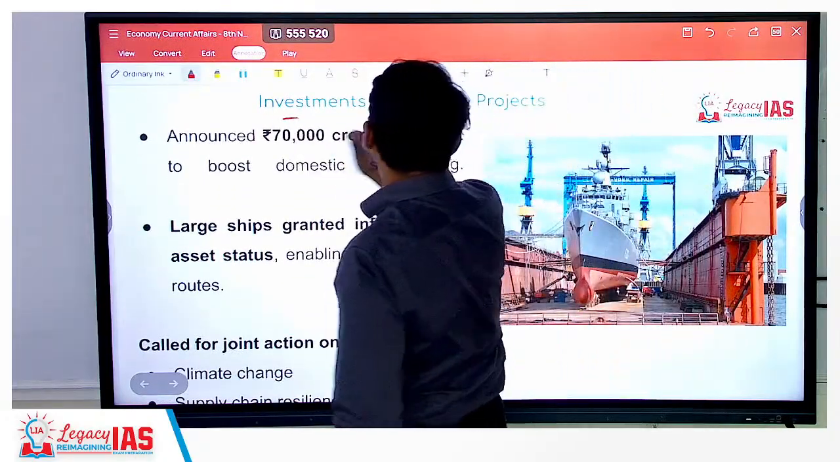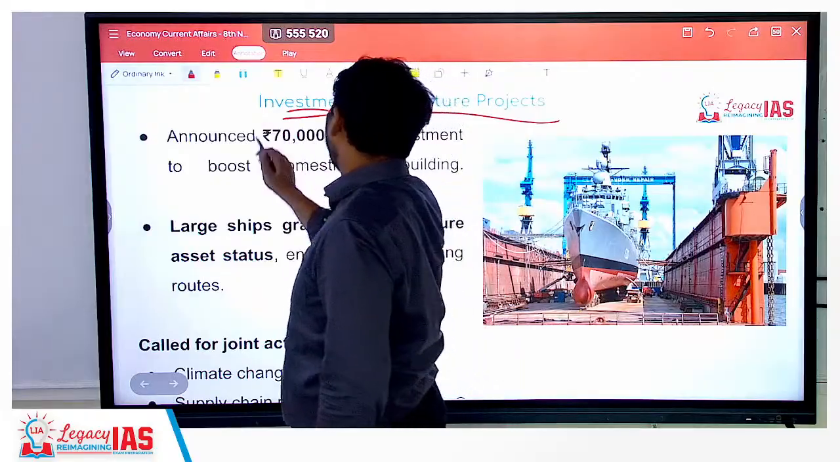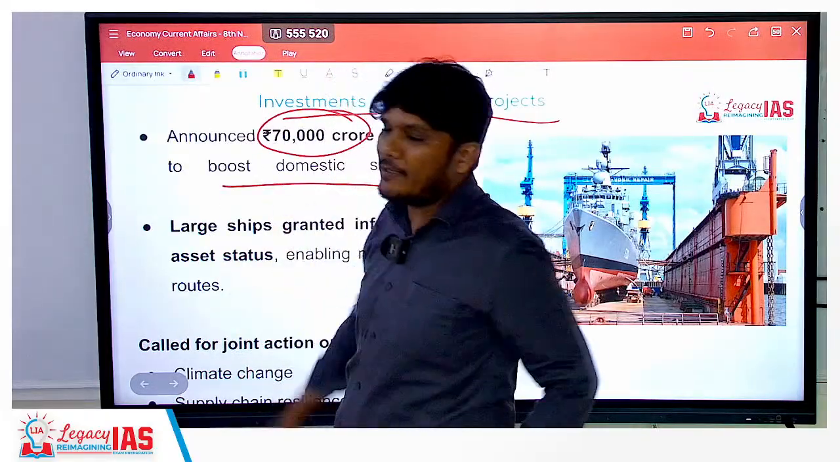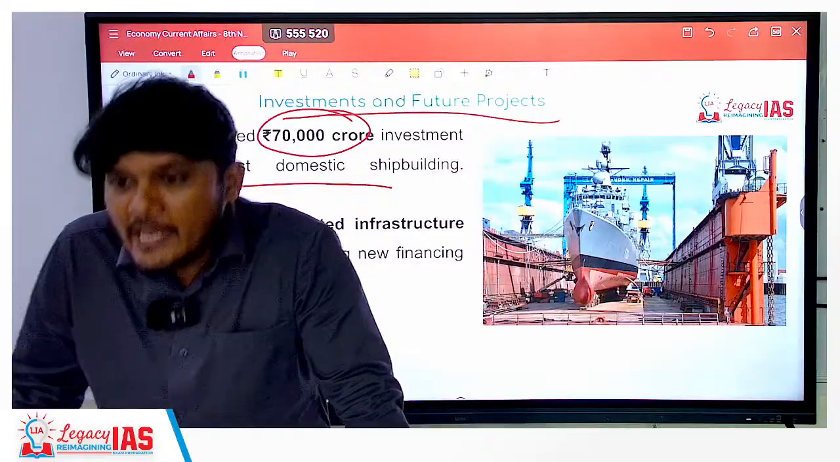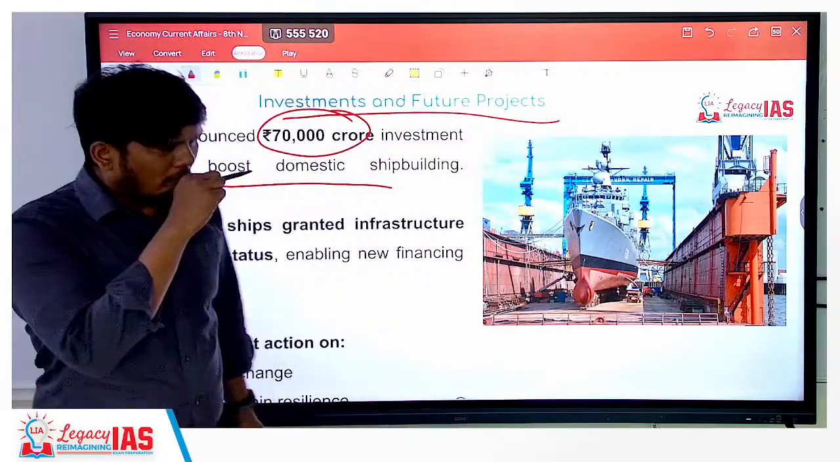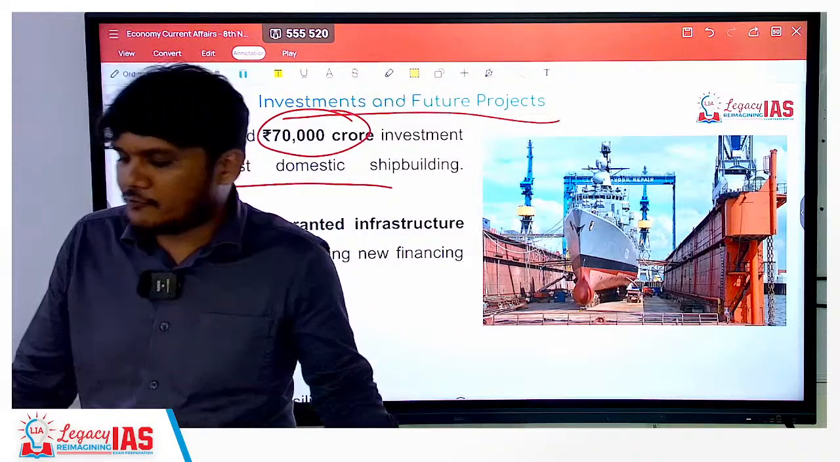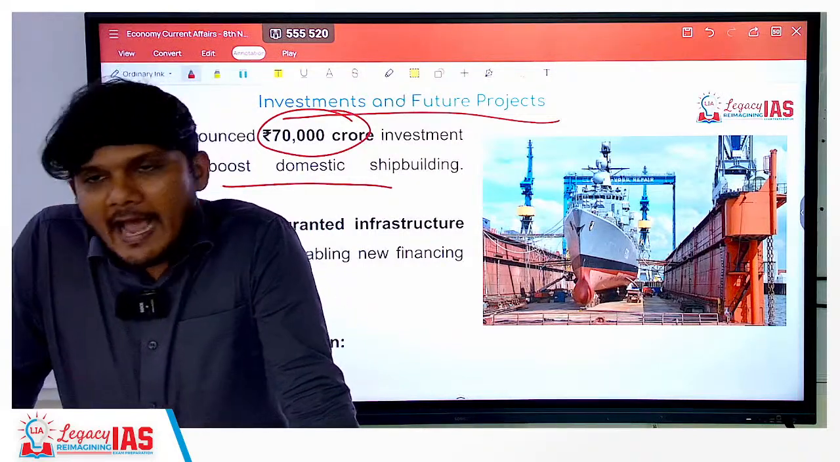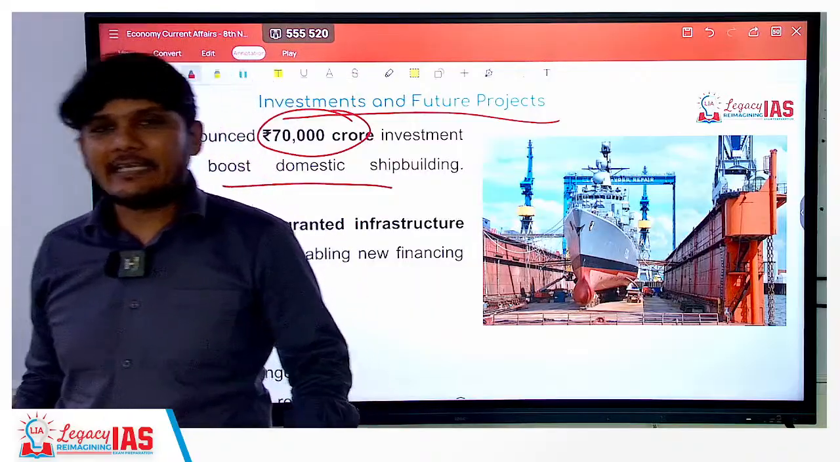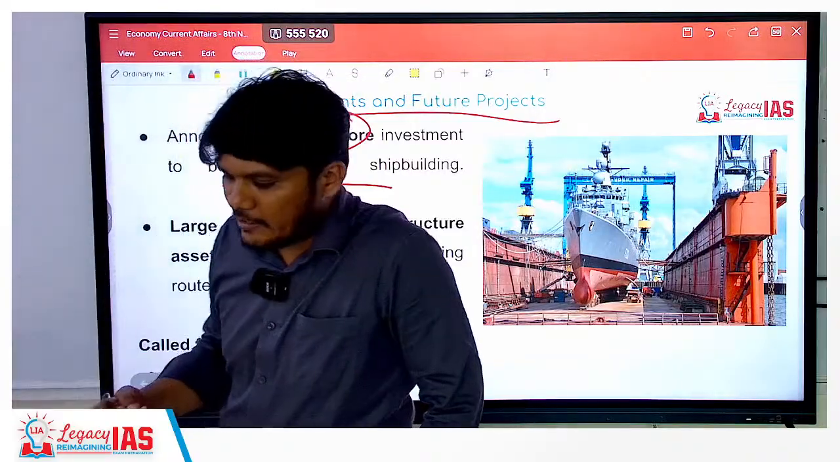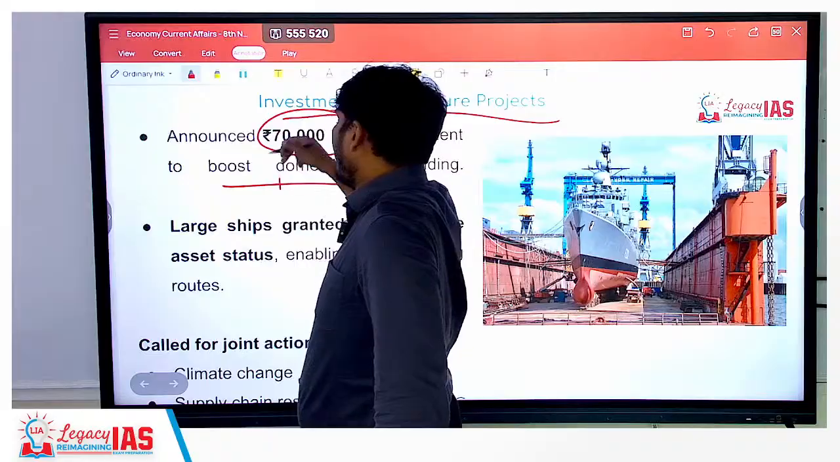Next is the investments and future projects. So a 70,000 crore investment to boost domestic shipbuilding has been announced. As we have already seen, that is actually a requirement because of the scrapping policy. A lot of ships are going to go out of service, as a result of which you definitely need a good amount of money to be spent on shipbuilding.